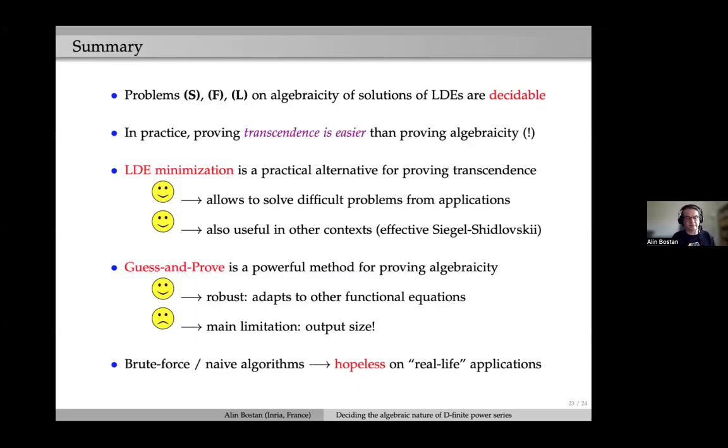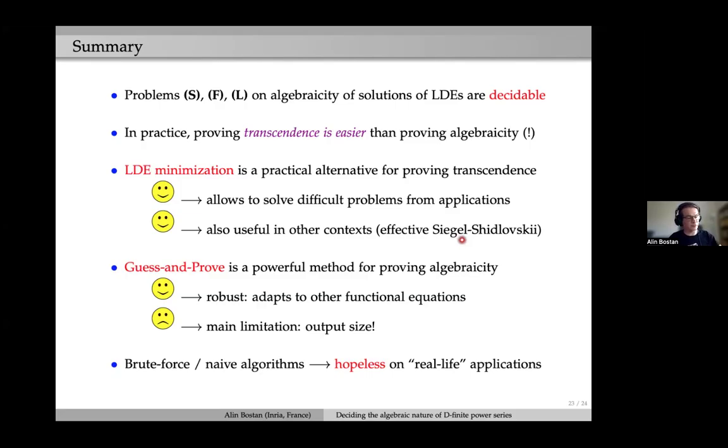So the takeaway message is that these 3 problems on algebraicity of solutions of LDEs are decidable. In practice, proving transcendence is easier than proving algebraicity. That's a funny fact, and it's not completely in accordance with what's happening on numbers, but that's life. And minimization, this famous minimization that I quoted several times, is a practical alternative for proving transcendence. It allows to solve difficult problems from applications. It's useful in other contexts.